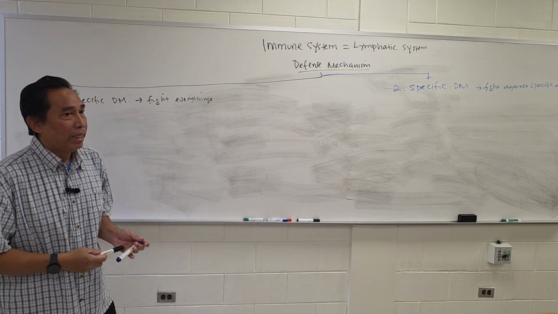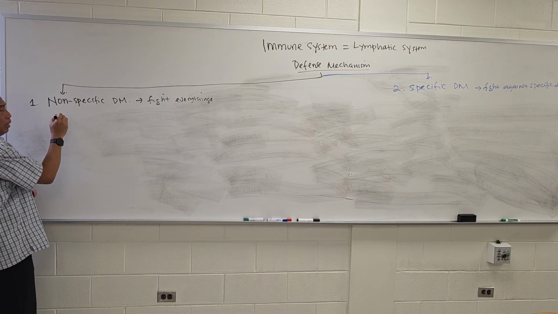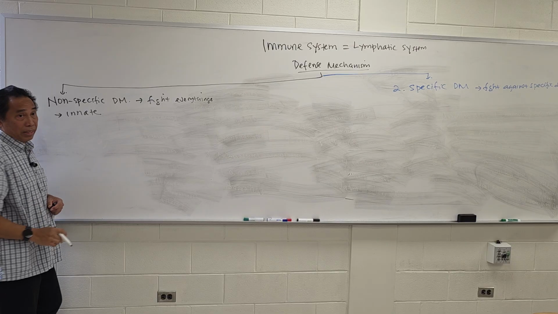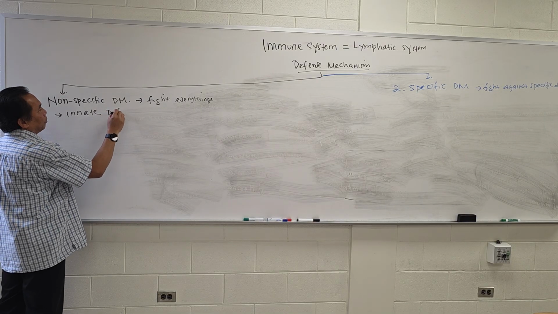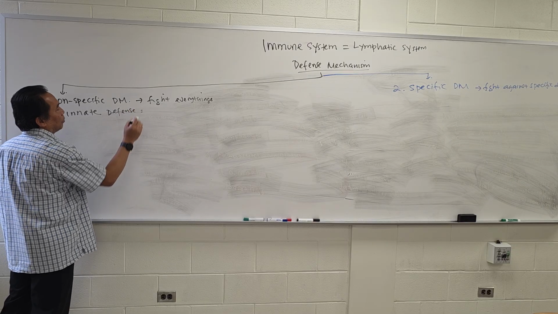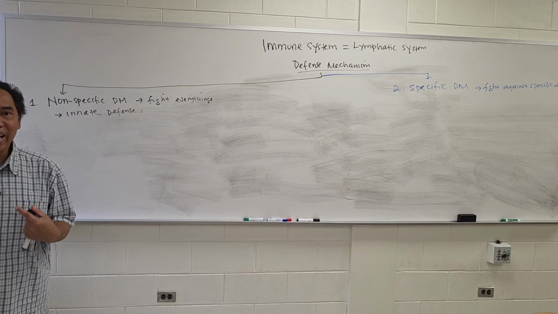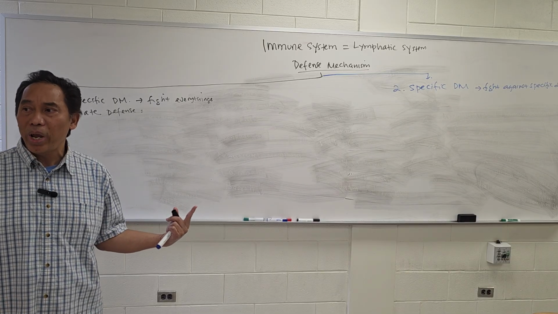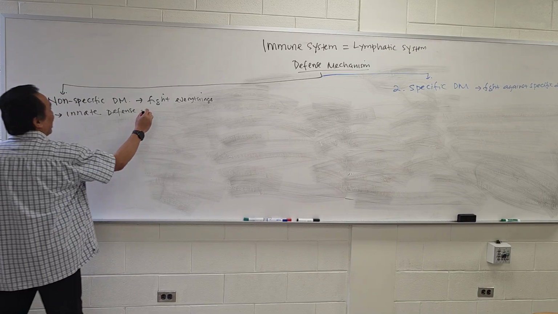The non-specific one is also known as innate defense. What does innate mean? We carry this defense mechanism since we were born. We have it in our body.